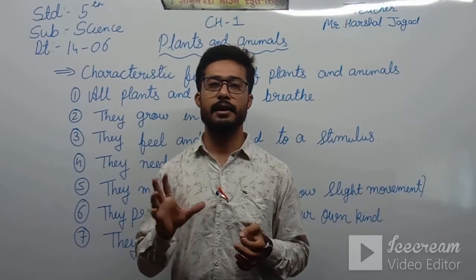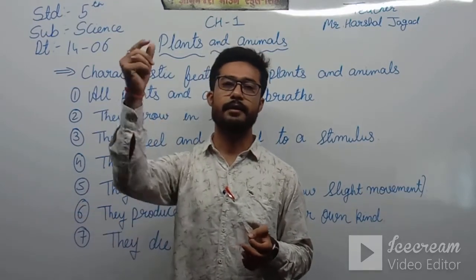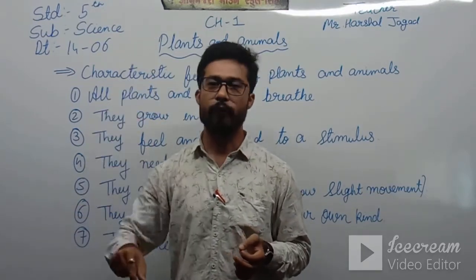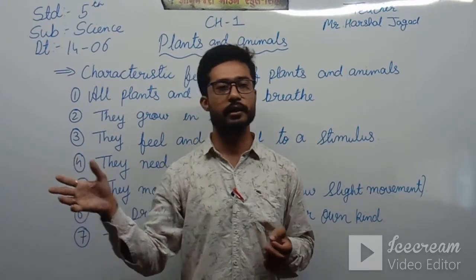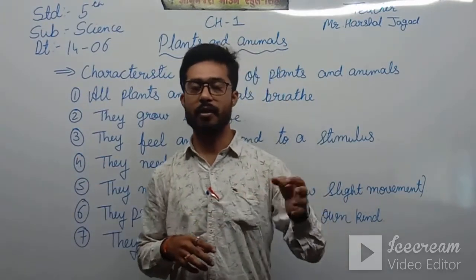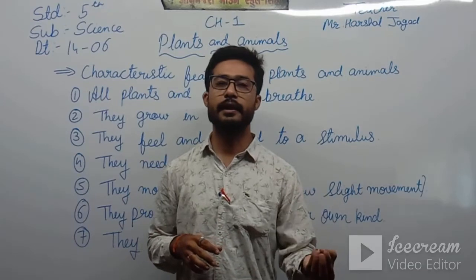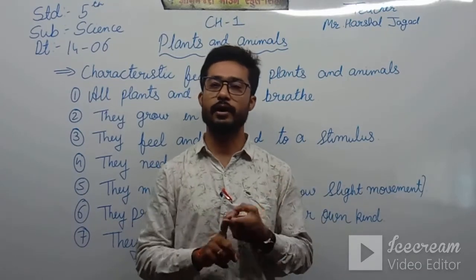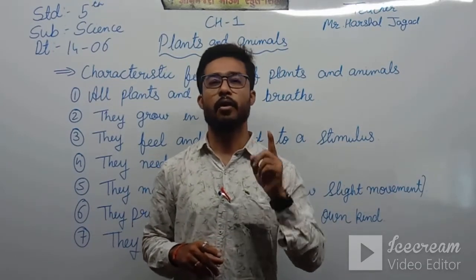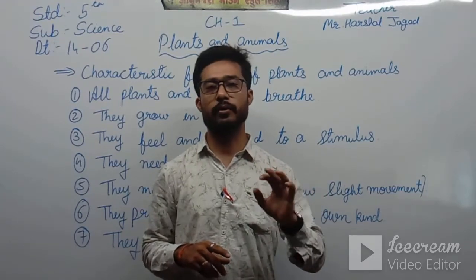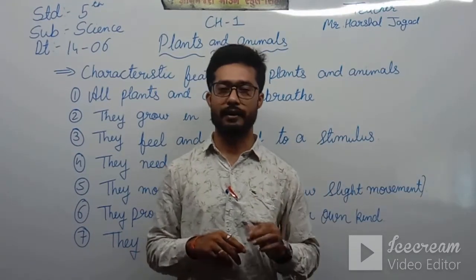If there is a mango tree, from that the mango seed falls down, and then due to the wind, the mango seed goes some way far off, and then the seed grows, and it will grow into a mango tree only. It will not grow into a neem tree or any other.